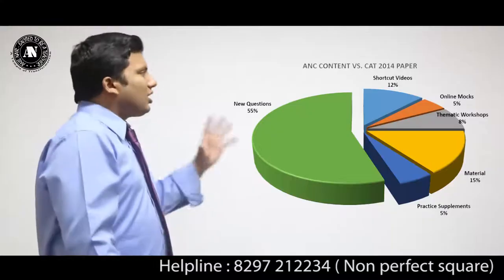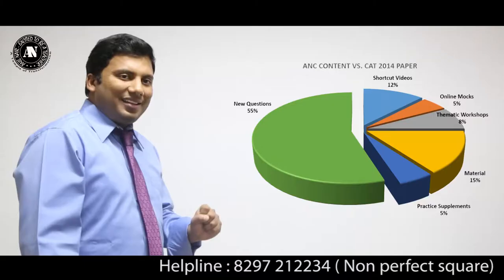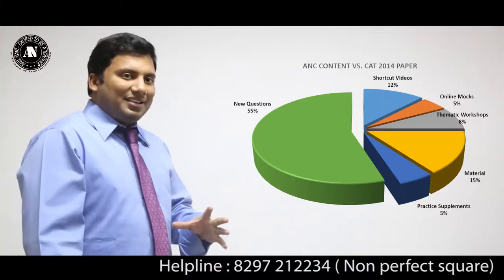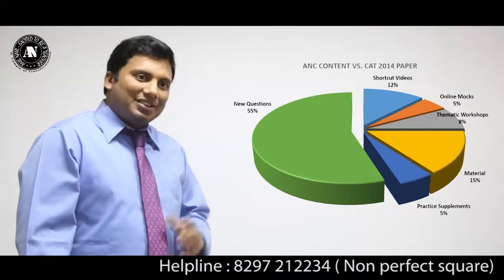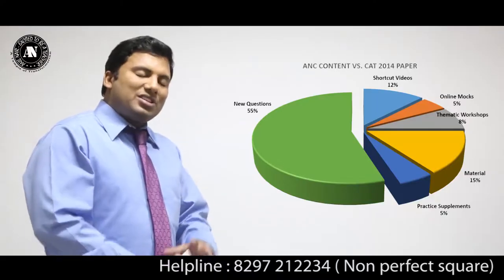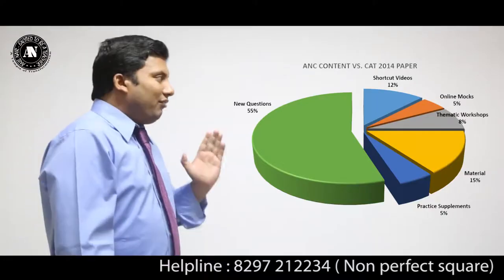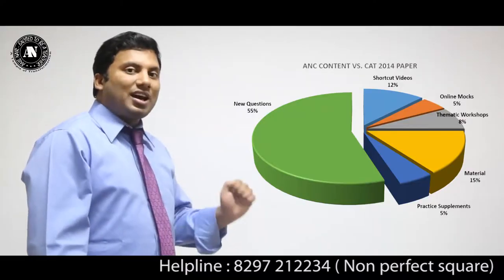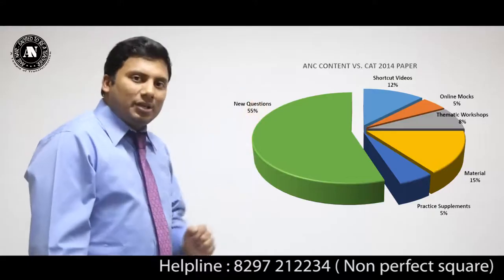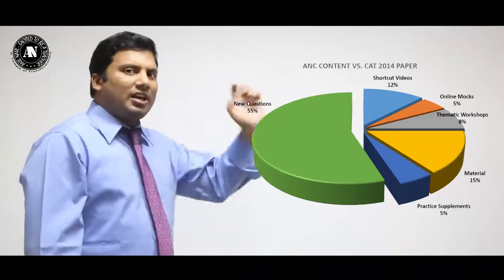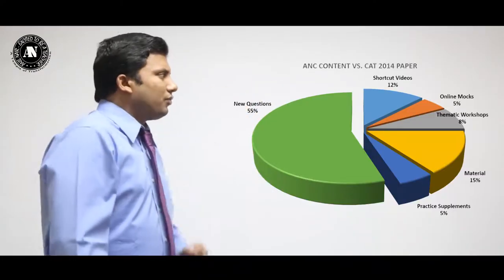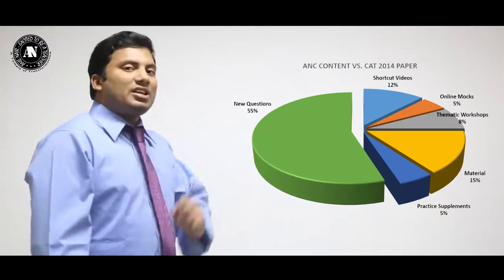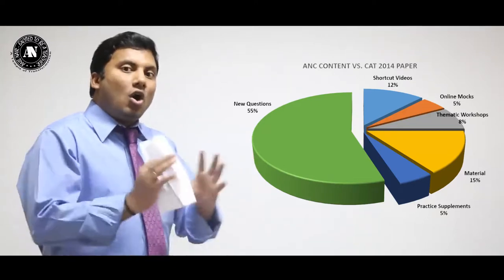And this pie chart talks about the distribution of the questions which came in the CAT 2014 paper versus the questions which are absolute replicas. 15% of the questions are replicas from our ANC material, which is one of the best selling materials, where we courier our material to USA and other countries also. And 5% of the questions are taken from the online mocks.